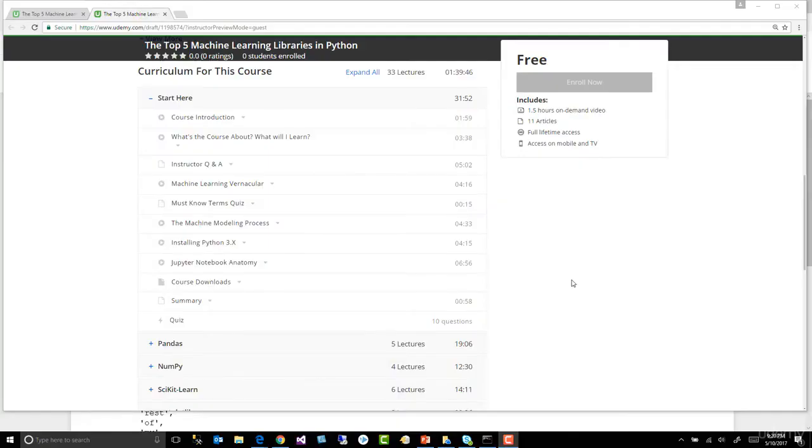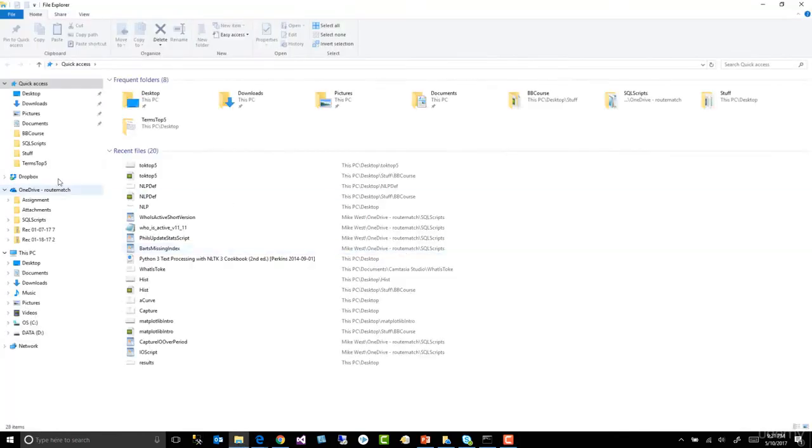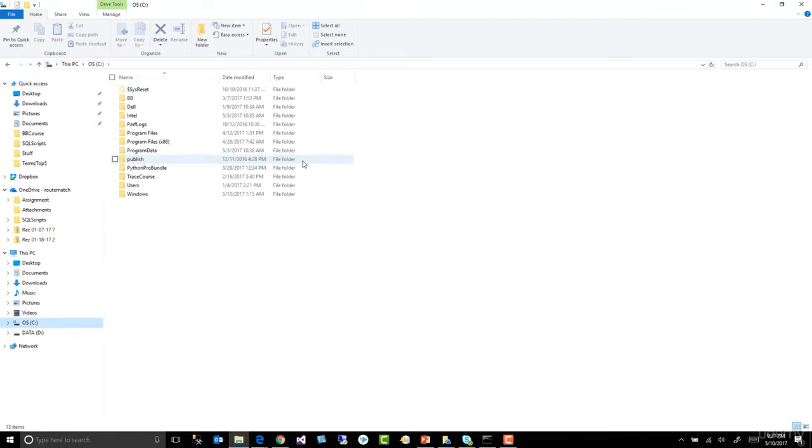All right, in this lesson, let me show you where to install the notebook. So the downloads for the course are under the introduction here. It says course downloads. So we're going to go to course downloads and you're going to download the zip file, and inside the zip file is going to be a Jupyter notebook. And you're going to open that notebook and you're going to copy it to the location where you installed Python.